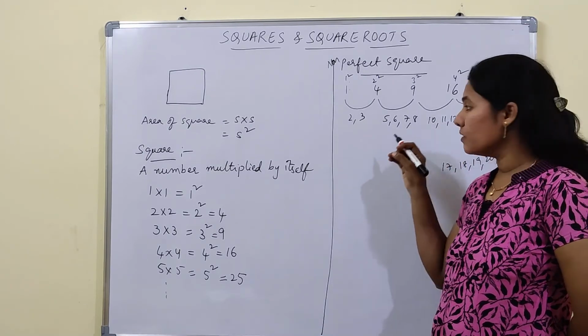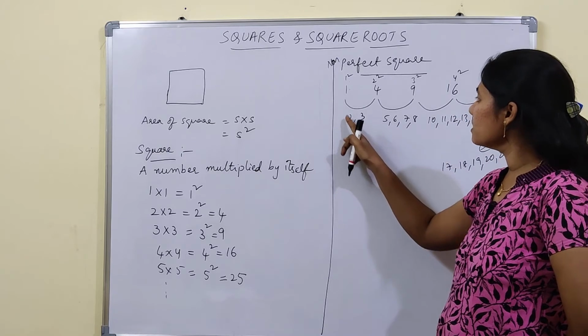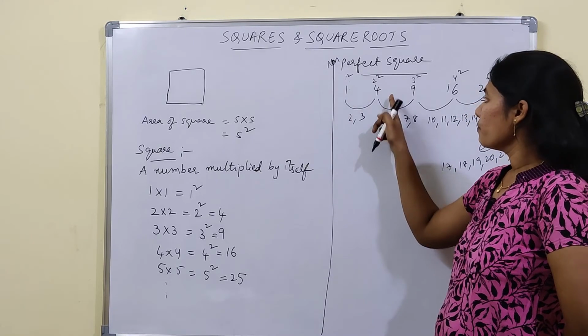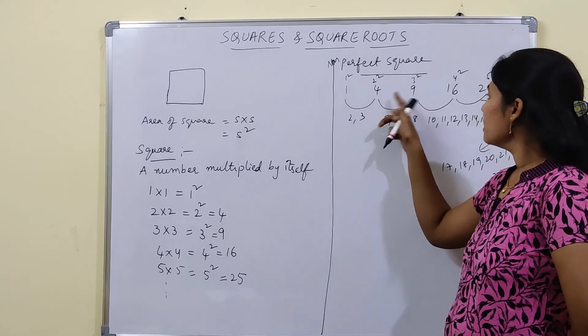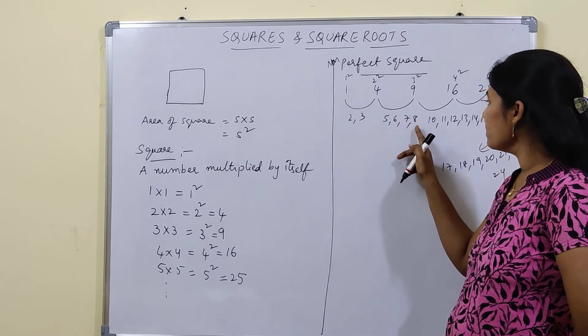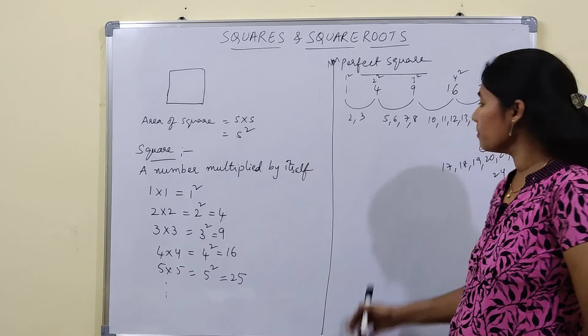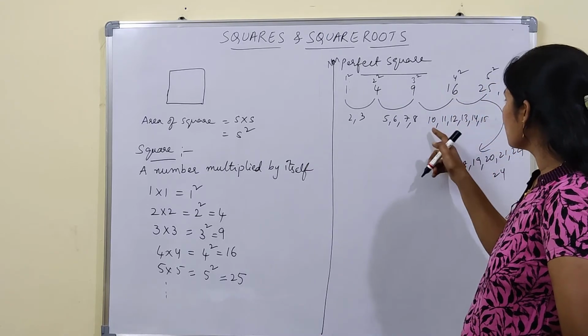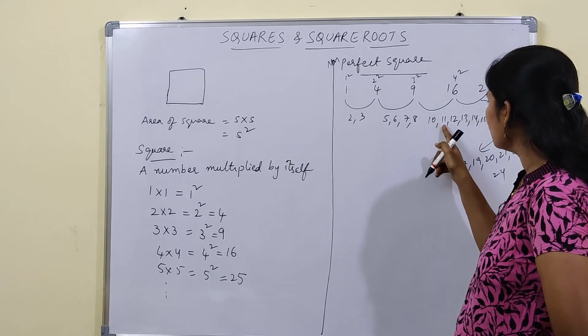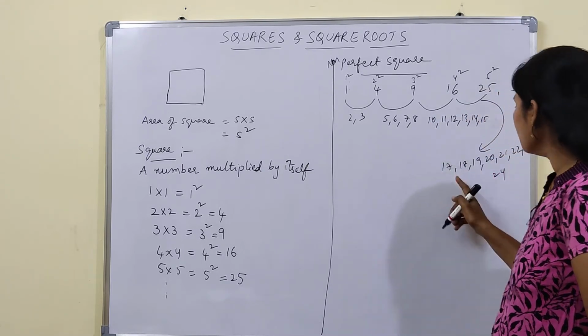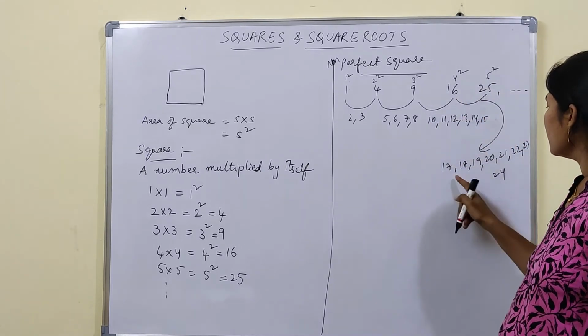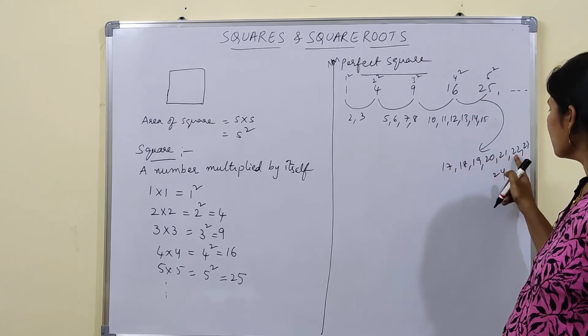Students, if we observe the non-perfect squares, between 1 and 4 we get 2 and 3, that means 2 numbers. Then next, 5, 6, 7, 8, that means 4 numbers. Between 9 and 16 we get 1, 2, 3, 4, 5, 6, which is 6 numbers. And between 16 and 25 we get 1, 2, 3, 4, 5, 6, 7, 8.